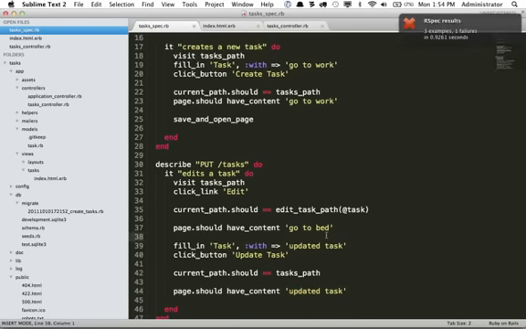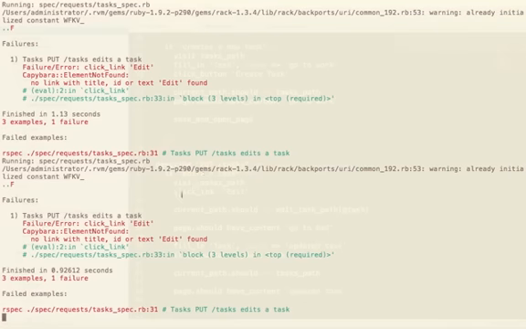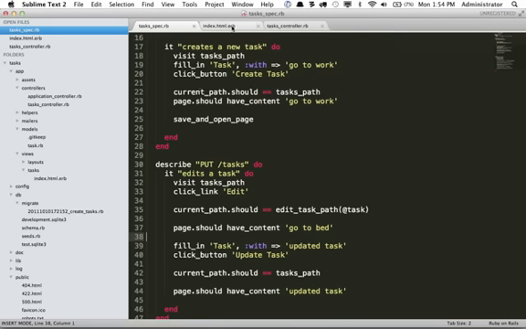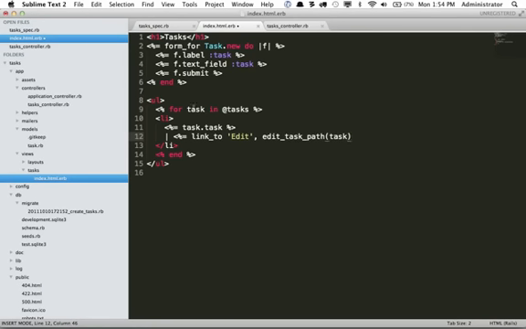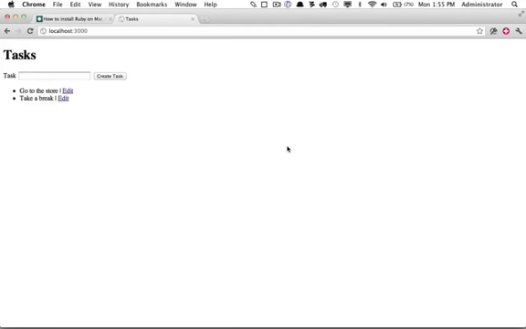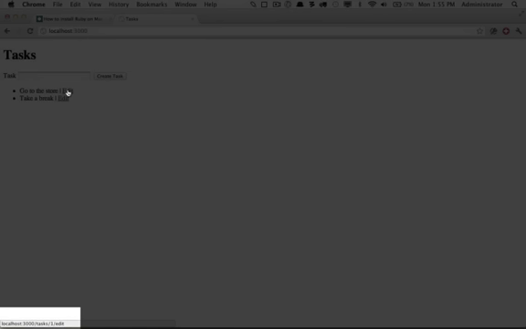Okay, so let's check out our spec and see what we have to do first to make that happen. No link with title, ID, or text edit found. All right, let's do that now. Within here, within our list item, bring this down, and we'll just do a pipe for the time being. And we're going to add a link, so we'll use the Rails link_to helper, and we'll set the value of this link to edit, and the href will be edit task path, and we're going to pass in this task row. Okay, let's close that out, and let's view it in the browser. Good. So now we have a pipe and the word edit. It is taking us to the edit path.